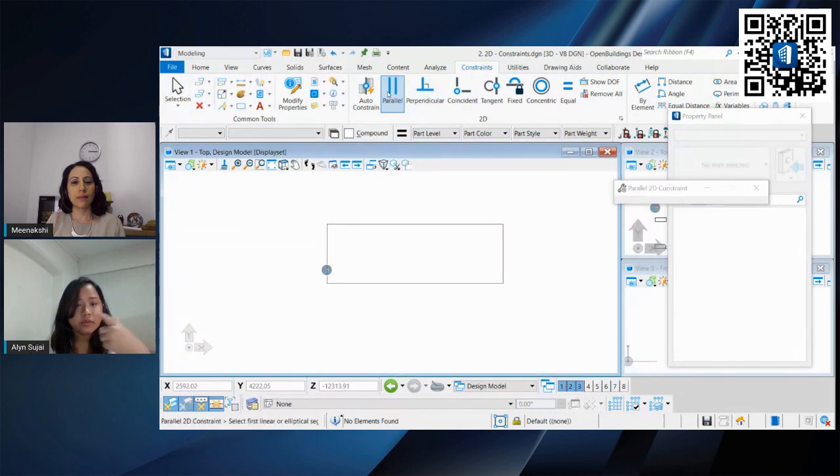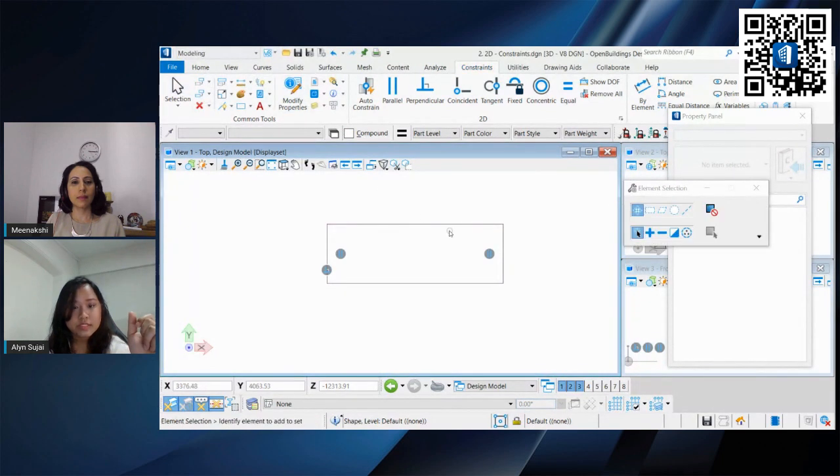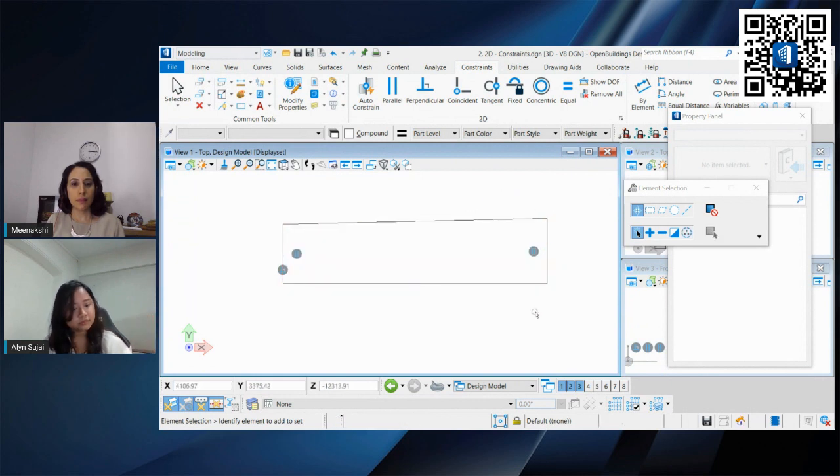If I know these two sides are parallel, we can make these two sides parallel, which means that if we adjust it, it's still parallel.